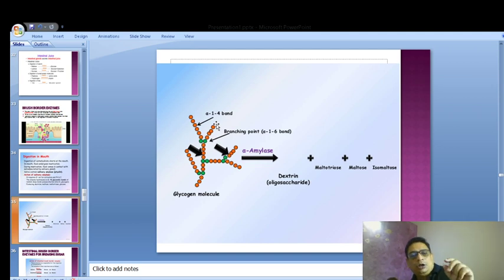That means location number 1 and location number 4 are getting attached to each other to form a bond, and that is called alpha 1,4 bond. And alpha 1,6 bond is where vertex number 1 and vertex number 6 of another sugar are attached to each other, and then this is broken by the amylase and it forms maltotriose, maltose and isomaltose.